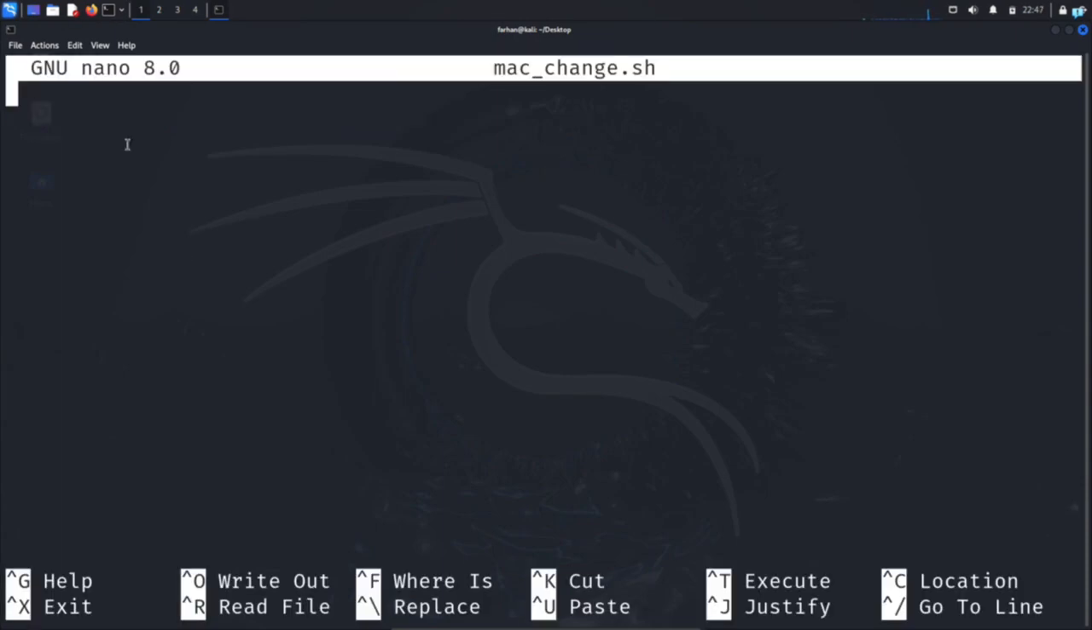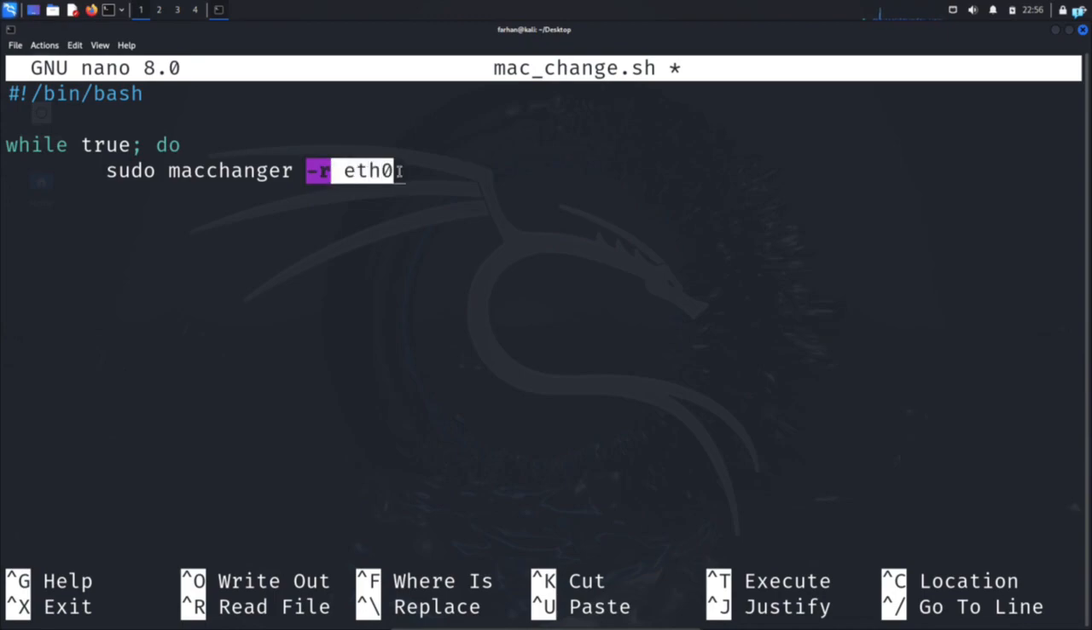In the first line, I will type hashtag, the exclamation sign, /bin/bash. This tells the file that this is a bash script. I will press enter to move to the next line and create an infinite loop with the command while true; semicolon. While true means that this script will keep on running until I stop it. Then I will type do, press enter to move to the next line, give a tab and tell it to run the command sudo macchanger -r eth0, which is the name of our interface.